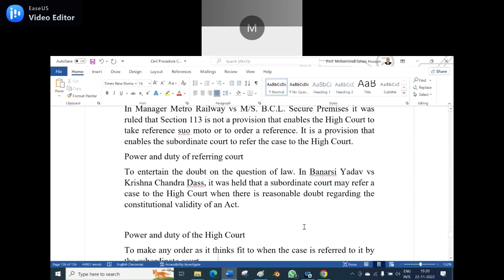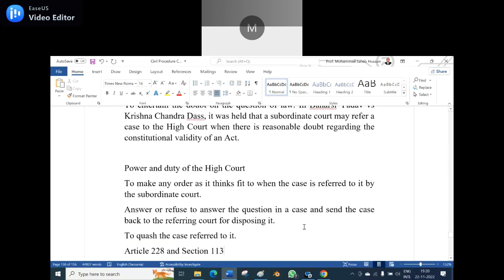Powers and duty of the High Court: one, to make any order as it thinks fit when the case is referred to it by the subordinate court. Two, to answer or refuse to answer the question in a case and send the case back to the referring court for disposing of it.